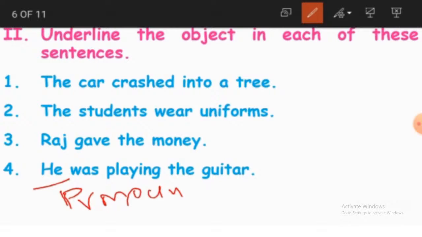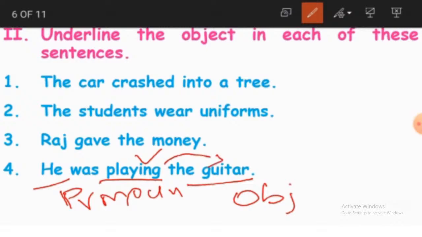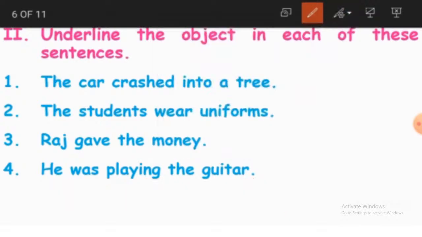What is it doing? He was playing the guitar. So here the guitar becomes our object and playing becomes the verb. So this verb's action is done on this object, that is guitar. That is why guitar is our object.